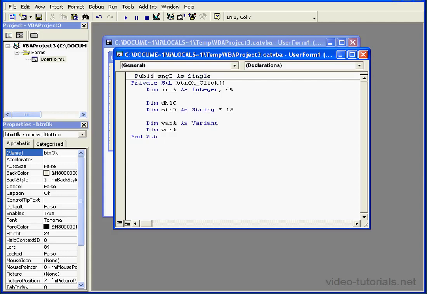If I replace Dim with Public, I make this variable visible to the entire program. In other words, for all modules in this program. Effectively, it turns this variable into a global variable. And this concludes our tutorial about variables.